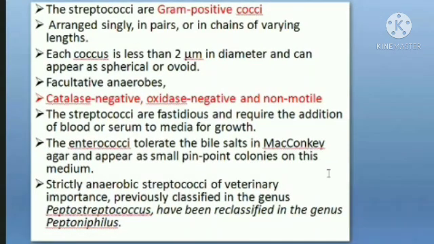They are considered fastidious in nature. That is, they have some specific requirement in order to grow in laboratory conditions, and you cannot grow them in a normal basal medium, any normal basic medium. You have to provide certain things, like either you add blood or you add serum to those media. When you add blood or serum or any other substance which is specific for the growth of an organism in a media, then that media converts into an enriched media.